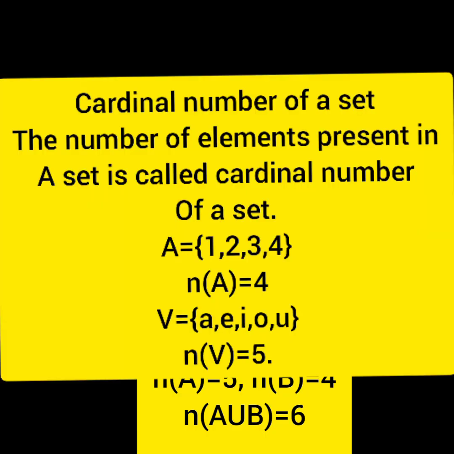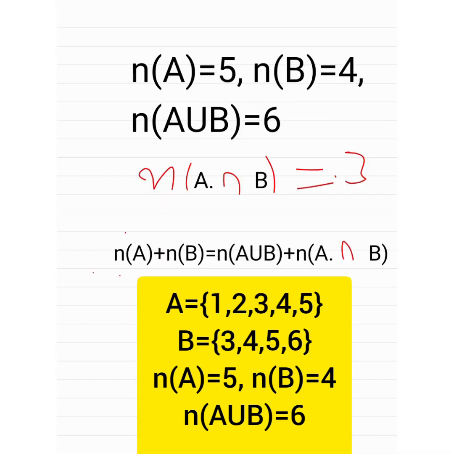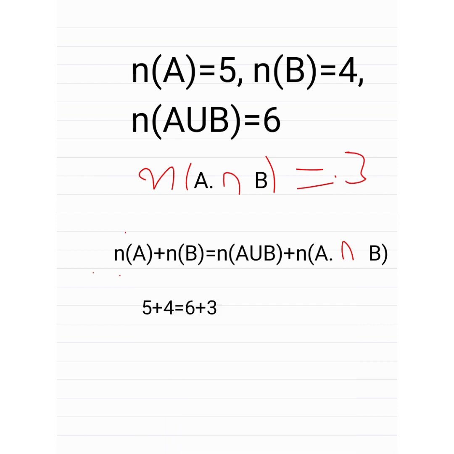Number of elements present in a set is called cardinal number of a set. For example, A is equal to {1, 2, 3, 4, 5}. B is equal to {3, 4, 5, 6}. Therefore, n of A is equal to 5. There are 5 elements present in A. n of B is equal to 4. There are 4 elements present in B. When you consider A union B, there are 6 elements. Therefore, n of A union B is equal to 6. So it can be understood that n of A plus n of B is equal to n of A union B plus n of A intersection B. 5 plus 4 is equal to 6 plus 3.